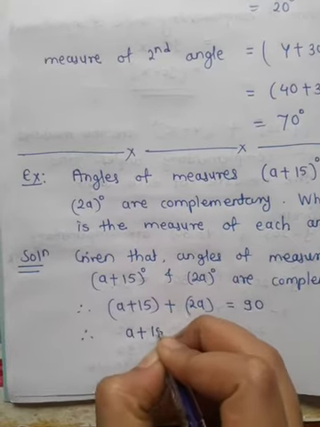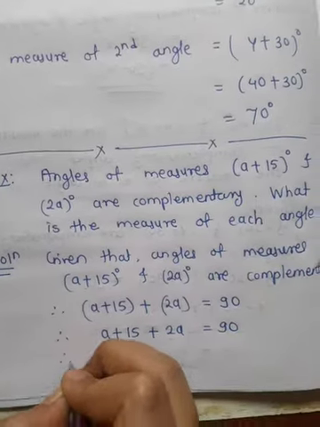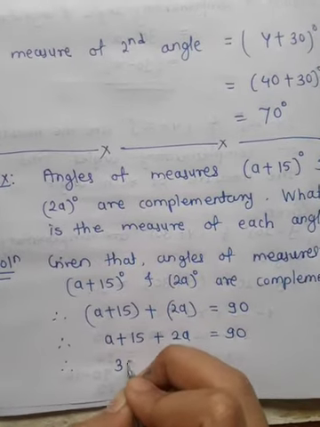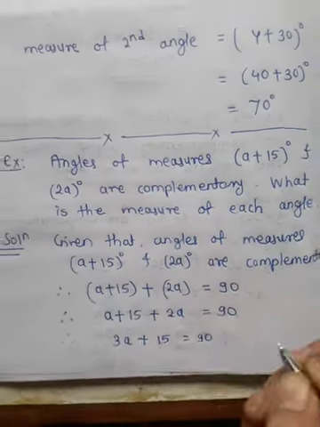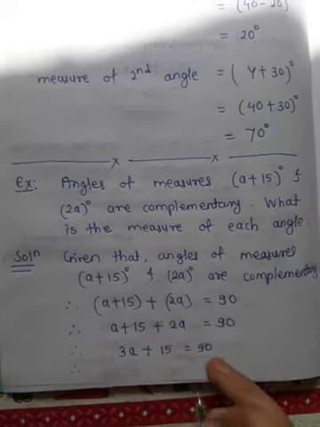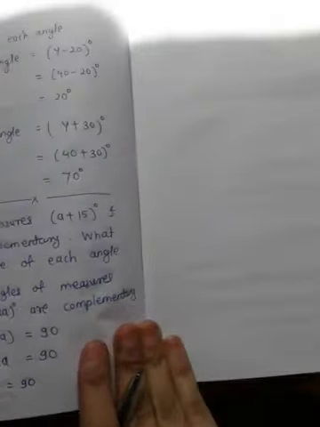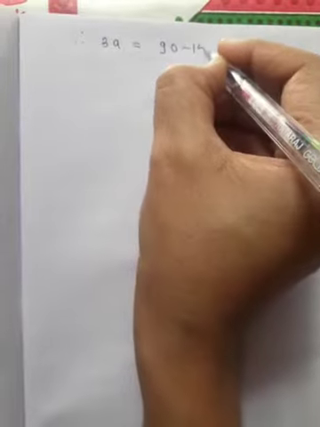Remove the brackets. a plus 15 plus 2a is equal to 90. a plus 2a gives you 3a plus 15 is equal to 90. Okay, now subtract 15 on the RHS. So therefore 3a is equal to 90 minus 15.